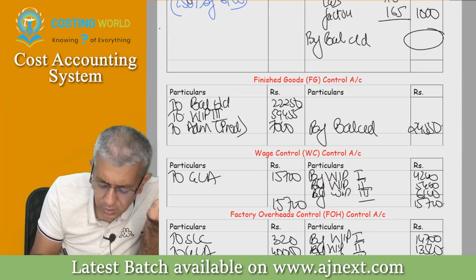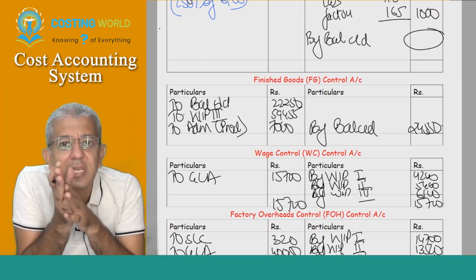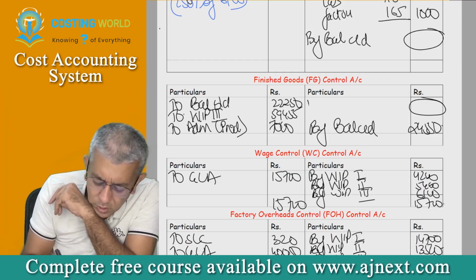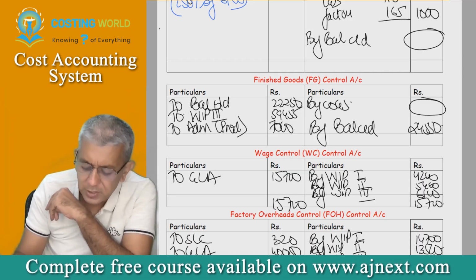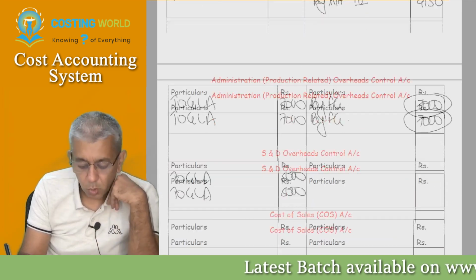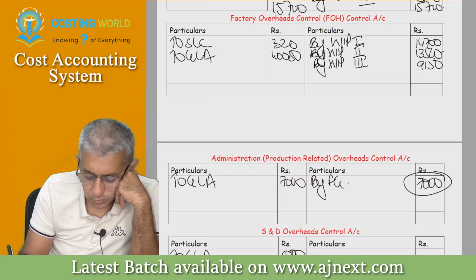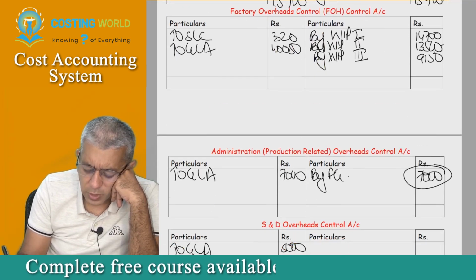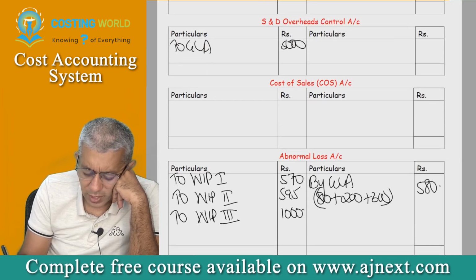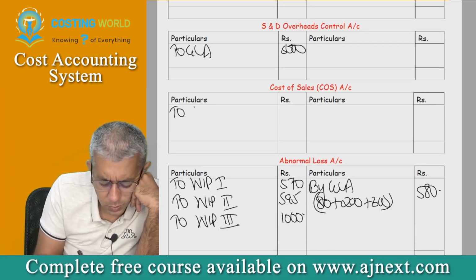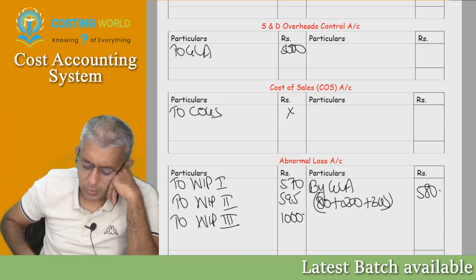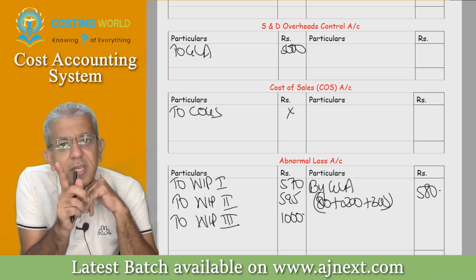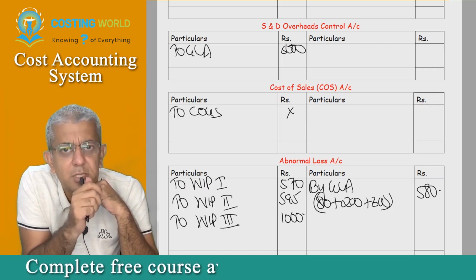So therefore 7,000. Okay. Now everybody tell me, on the credit side of the finished goods account, will there be some balancing figure? That balancing figure will represent what? COGS. So write down by COGS. Go over to the COGS account. But we don't make a COGS account. Can we say we transfer this to COGS and then from COGS we'll transfer it to COS. So that entry will be coming over here whenever you do that. Now one more thing. Tell me, in cost of sales, one other entry has to be coming. Which entry on the debit side?